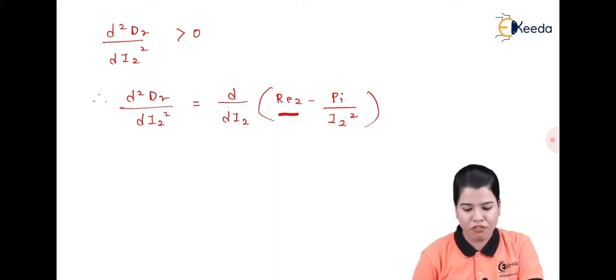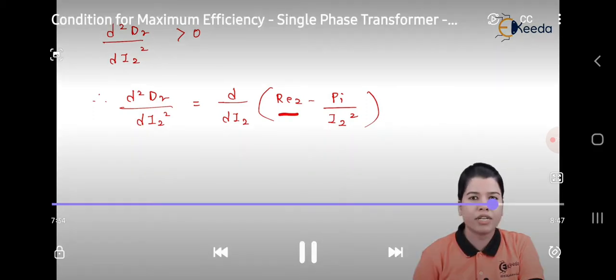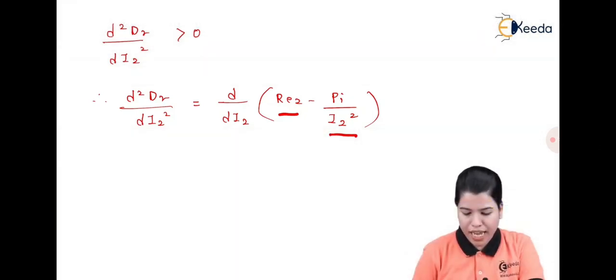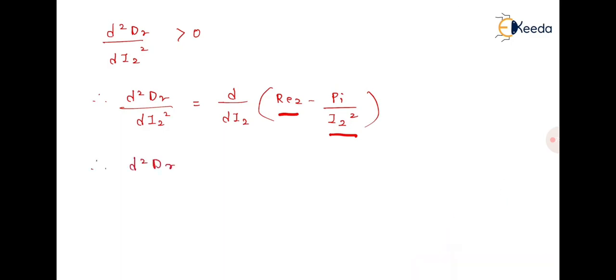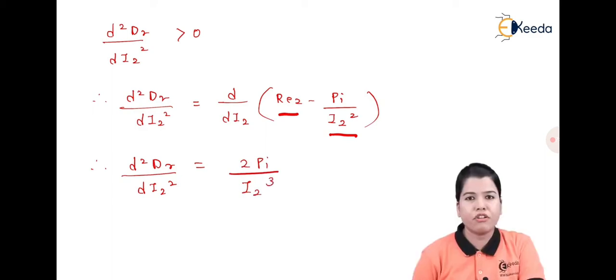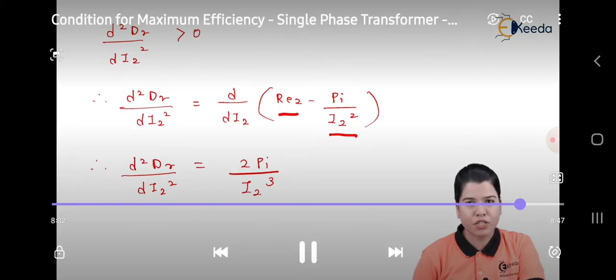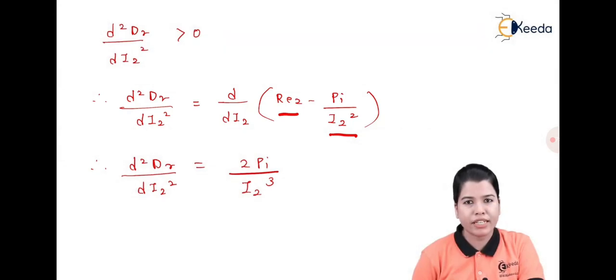Now the derivative of Re2 with respect to I2 is nothing but 0 because Re2 is a constant. Now if we take the derivative of Pi by I2 square with respect to I2, we will get minus 2 Pi divided by I2 raised to 3. Therefore, d square Dr by dI2 square is equal to 2 Pi divided by I2 cube. And the condition is that this should be greater than 0.